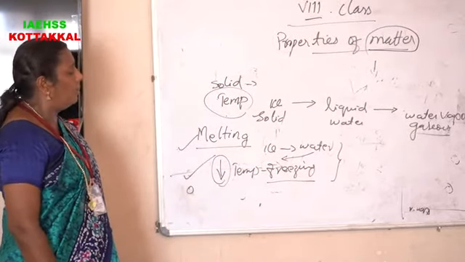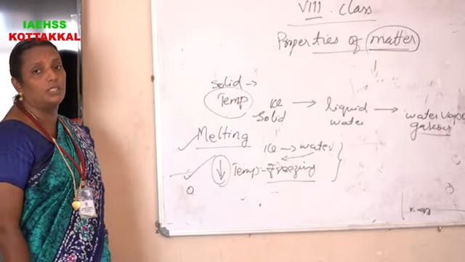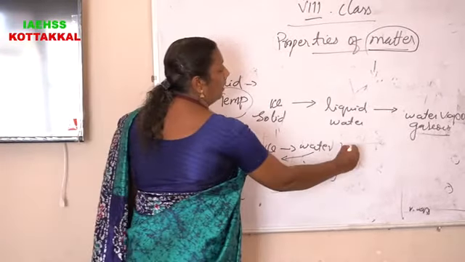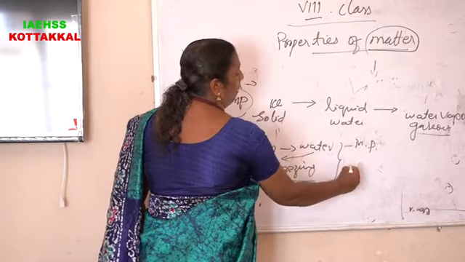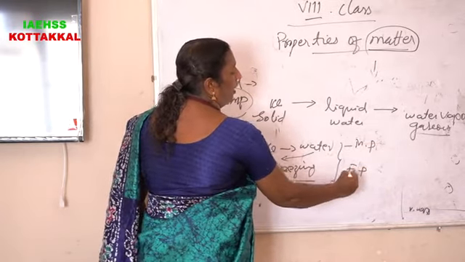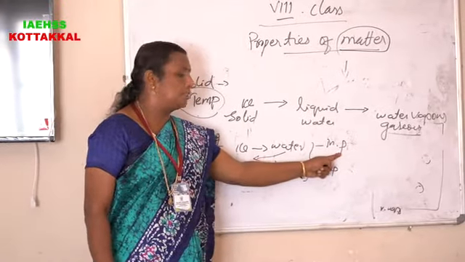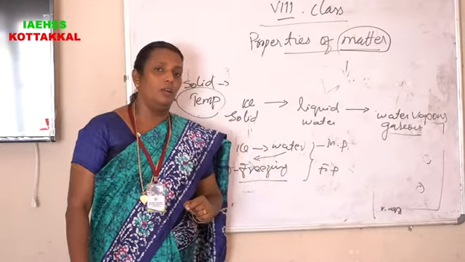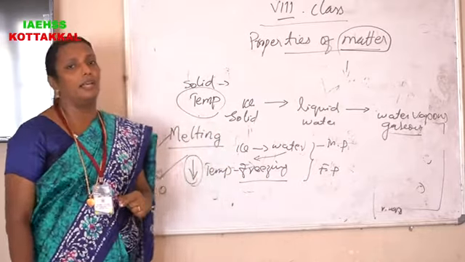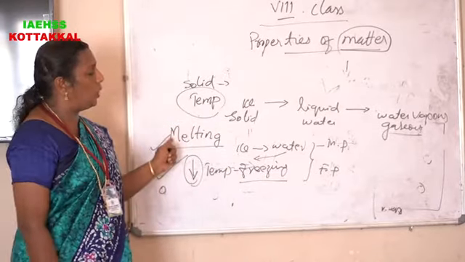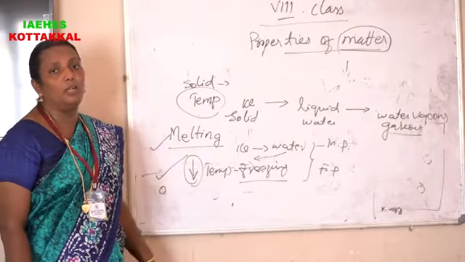Another point related to these processes: melting point and freezing point. Melting point is the constant temperature at which a solid changes to liquid.